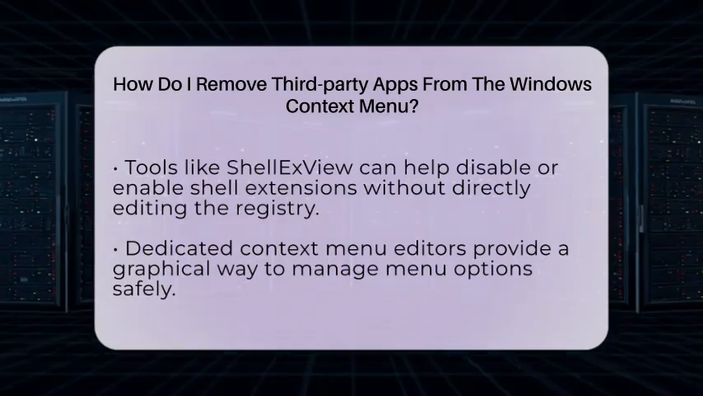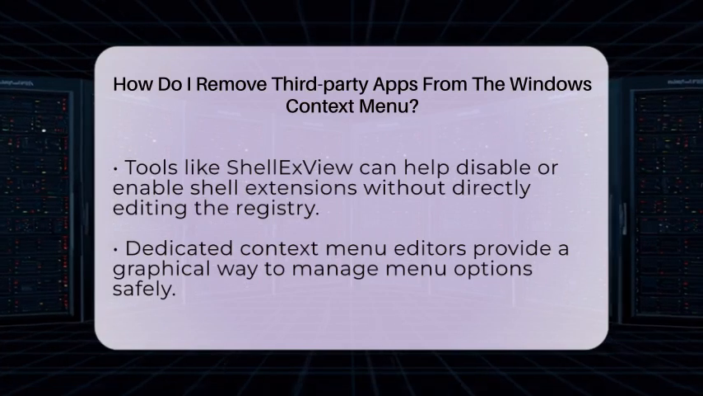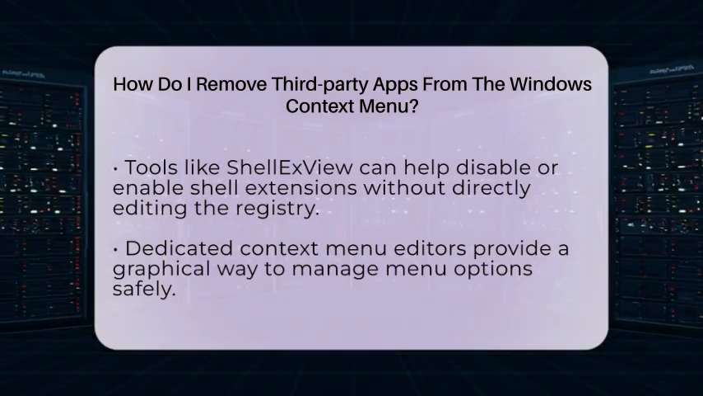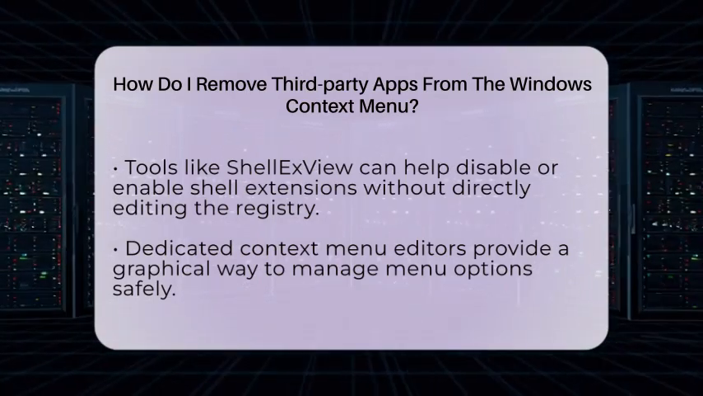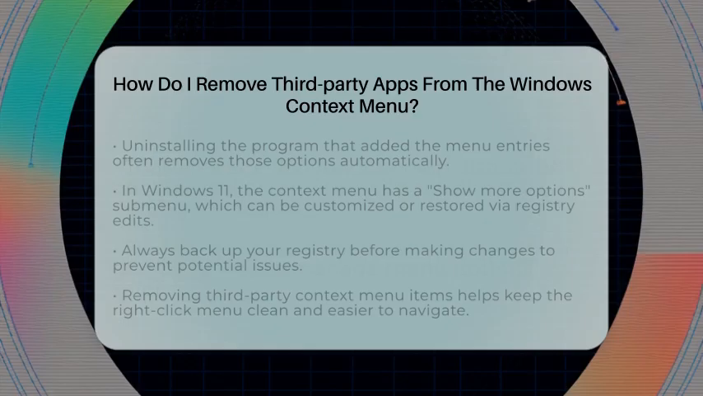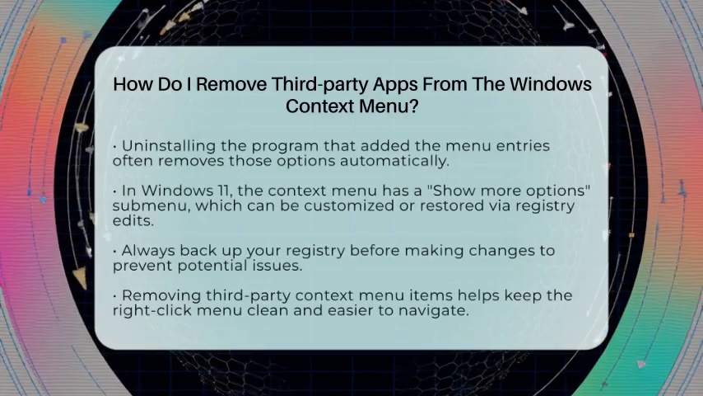Another simple way to remove third-party context menu entries is to uninstall the program that added them. When you do this through Settings or the Control Panel, the associated menu options often disappear automatically. This is a good option if you no longer need the program or its features.